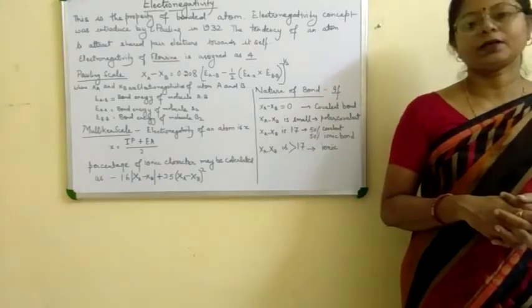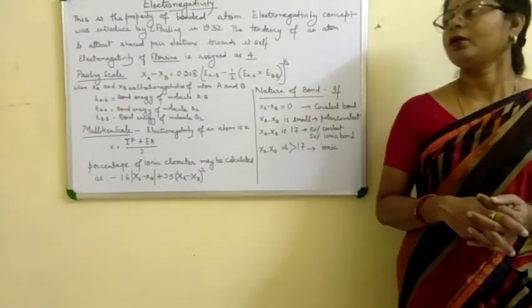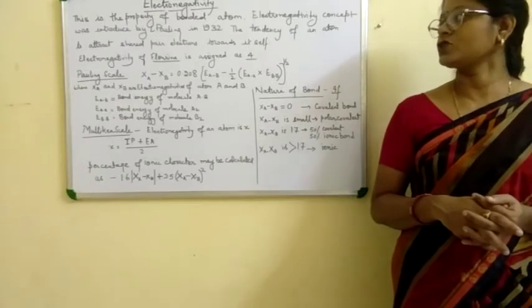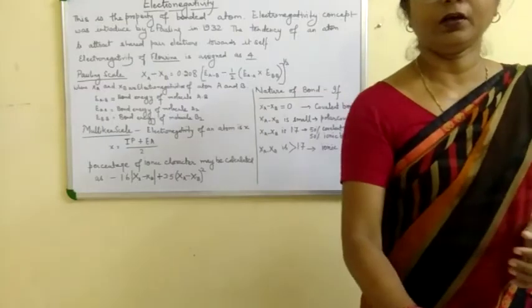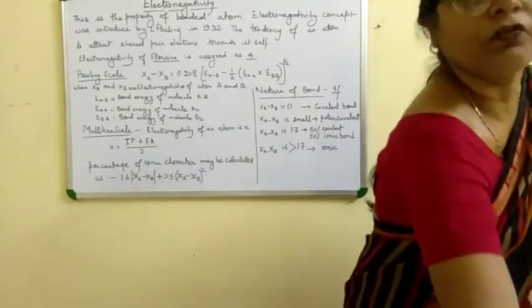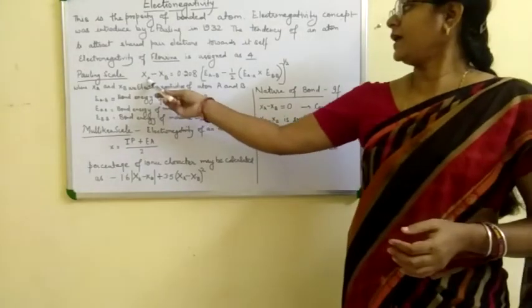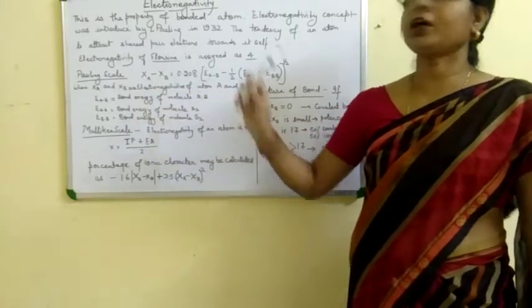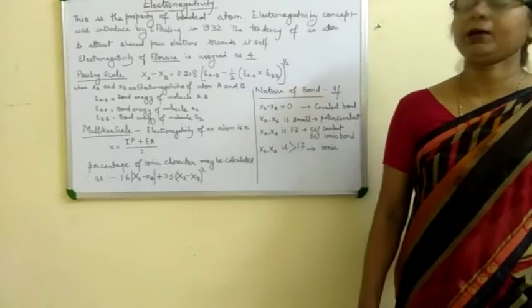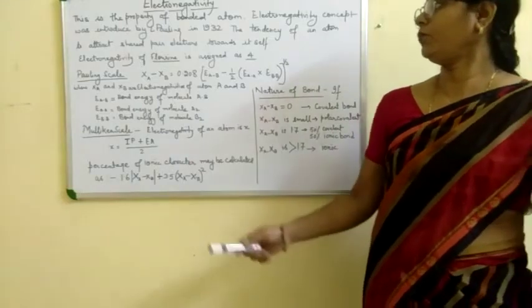Electronegativity can be measured by using two scales. The first scale is known as the Pauling scale, in which we can calculate the electronegativity by using the formula Xa minus Xb, where Xa and Xb are the electronegativities of atoms A and B in the covalent bond.